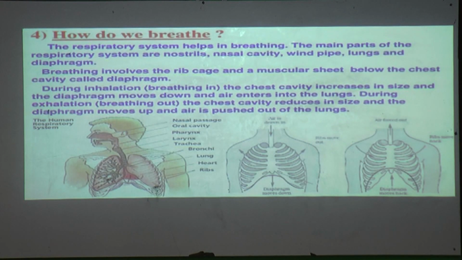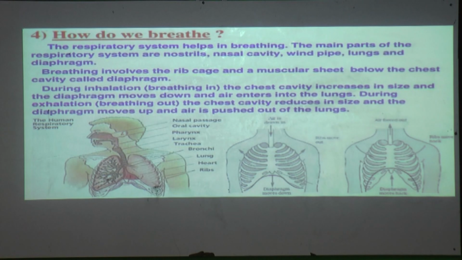Now how do we breathe? So let us know about ourselves, about human beings. How do human beings breathe? The respiratory system helps in breathing. Human beings have a respiratory system, and this respiratory system is going to help human beings to breathe.